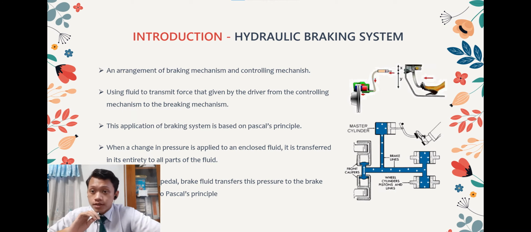Okay, let me start by giving you some background information. A brake starts working when the driver presses the brake pedal and causes a force to be generated at the driver control mechanism. Then this force will be transferred to the brake piston pad at the braking mechanism. A hydraulic braking system is a setup of braking mechanism that uses a fluid to transmit the force given by the driver from the controlling mechanism to the braking mechanism.